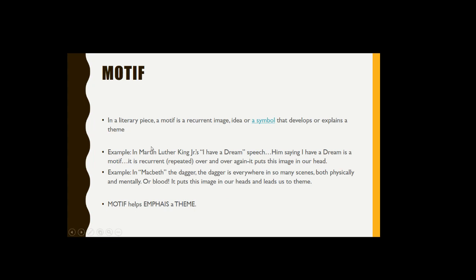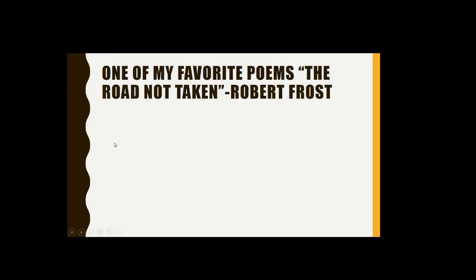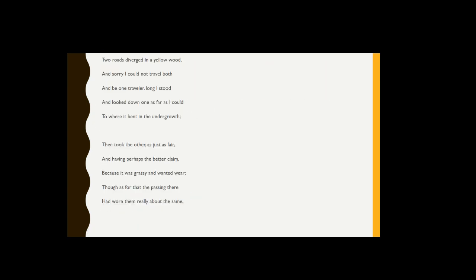Now, okay, one of my favorite poems ever. Let's take a motif. Now, this is a recurrent image or idea or symbol, right? That's going to help us find the theme. If we are looking at this poem, just not even diving in deep, we could probably say there's a lot of woodsy or outdoors or outside imagery, like grass and weather and all of that.